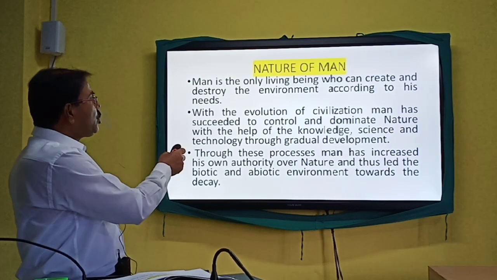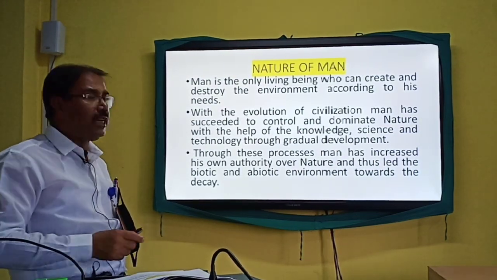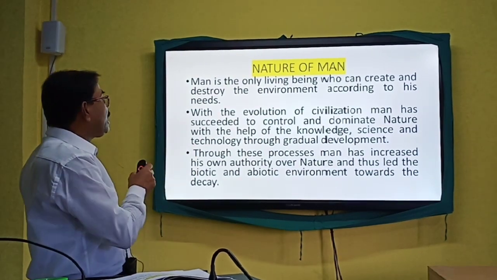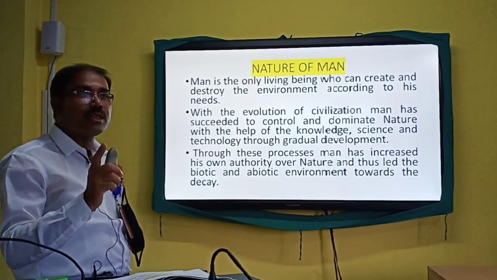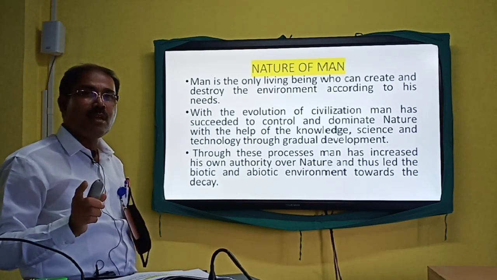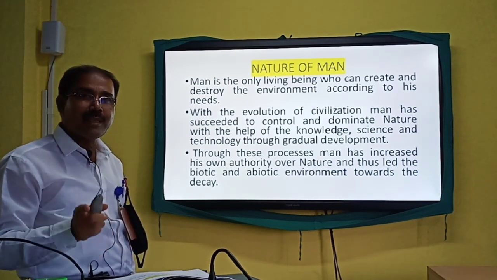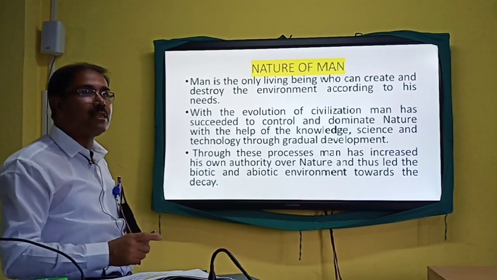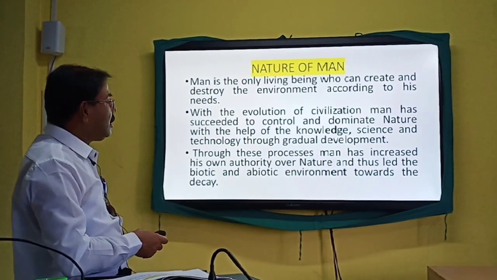With the evolution of civilization, with which you have a close link, man has succeeded in controlling and dominating nature with the help of knowledge. So only because of your knowledge you are trying to establish domination over nature, and in a sense this is a very dangerous attitude for man, because the survival of man has a link with the existence of all the other elements of nature or the environment.